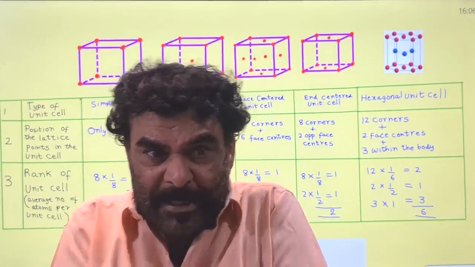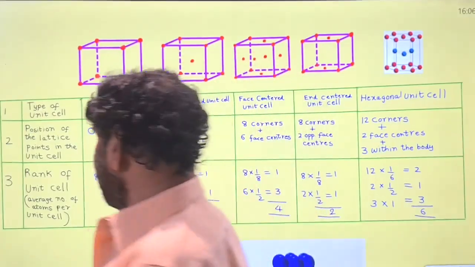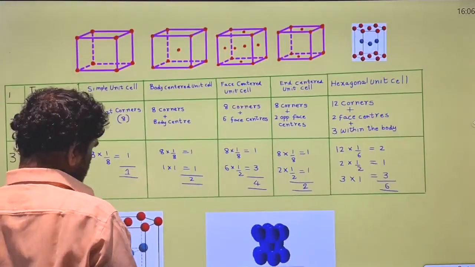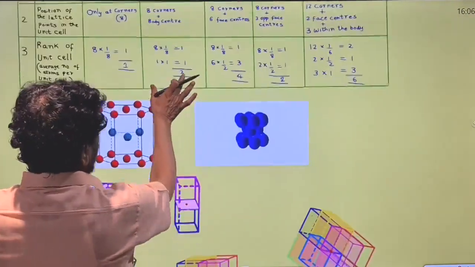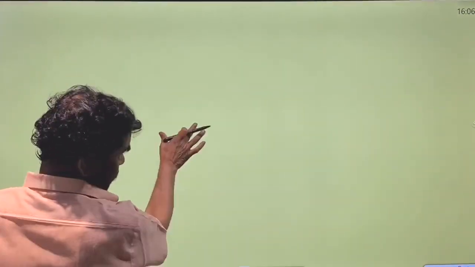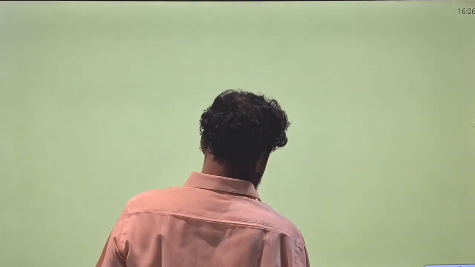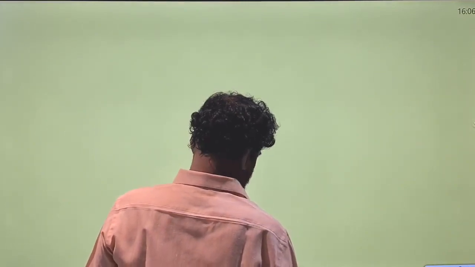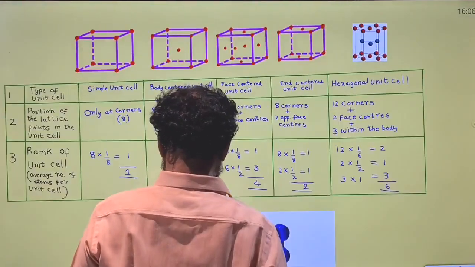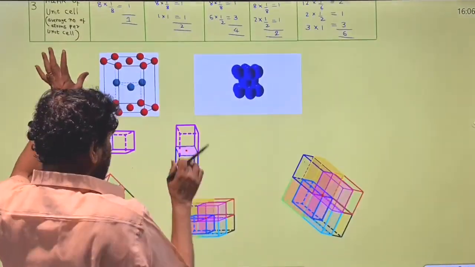So 1 atom is not exclusively involved in the formation of 1 unit cell. It is involved in the formation of the 8 unit cells.